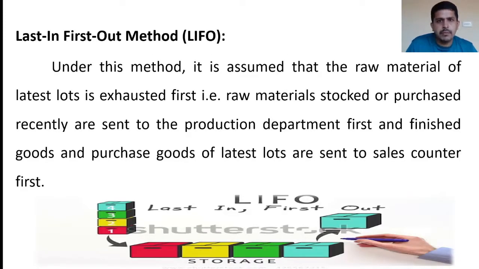Last in, first out method, that is LIFO. Under this method, it is assumed that the raw material of latest lots is exhausted first. That is, raw material stocked or purchased recently are sent to the production department first, and finished goods and purchased goods of latest lots are sent to sales counter first. And once the latest lot is exhausted, then only the earlier lots are considered for issue for sales or production process.